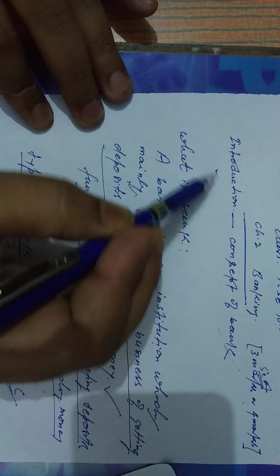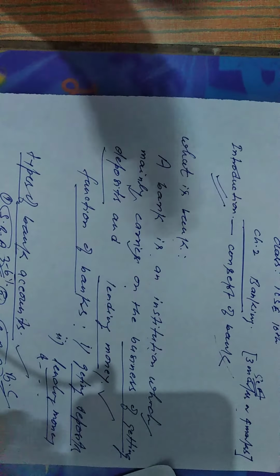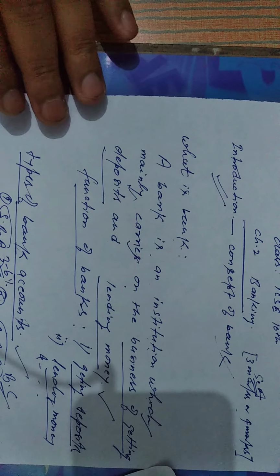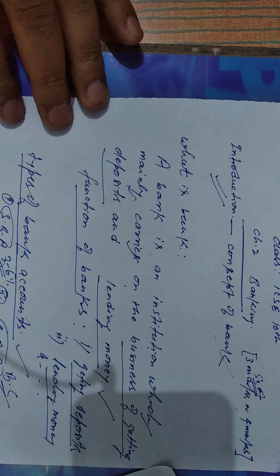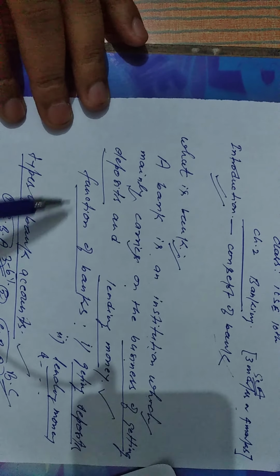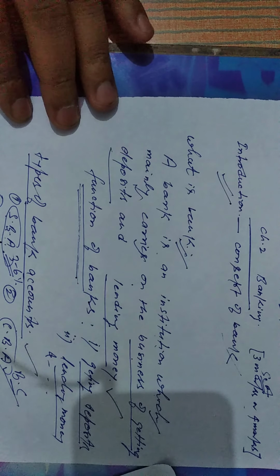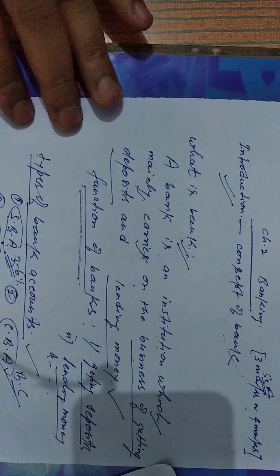Now I think it's somewhat clear. What is banking? What is the introduction? By which process did it come into its modern form? We covered the definition of a bank, how banks function, types of bank accounts, and what the maturity period and maturity value are.